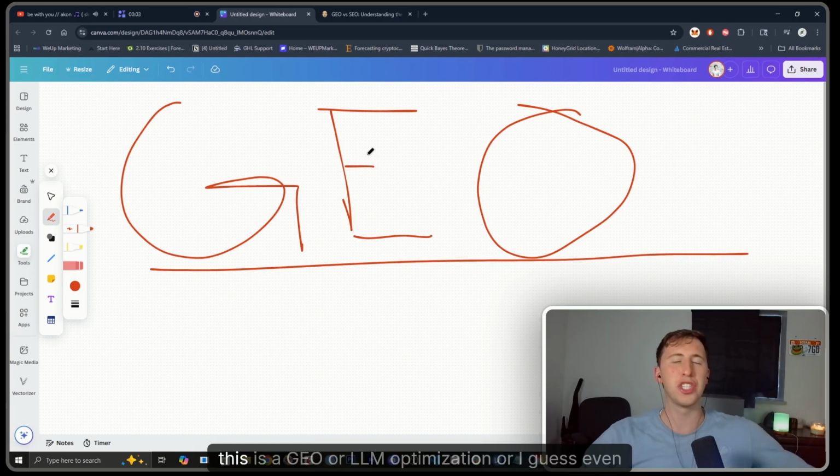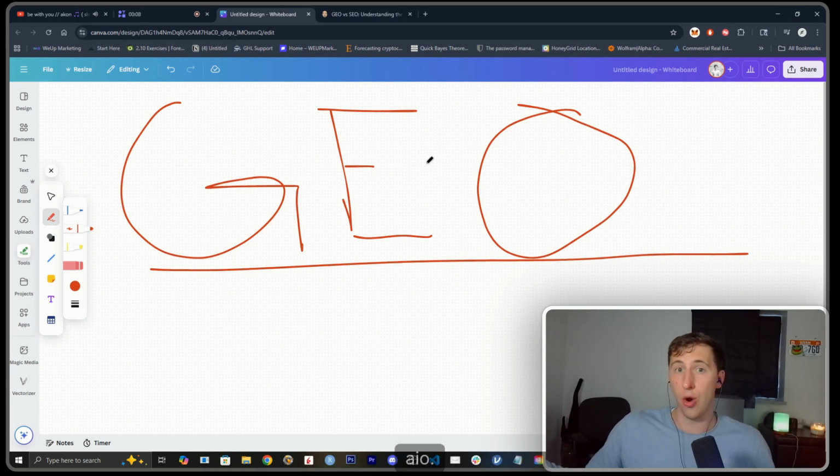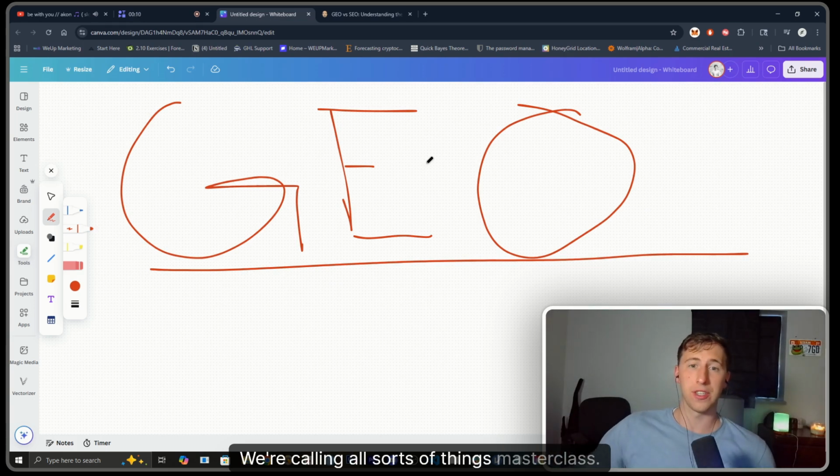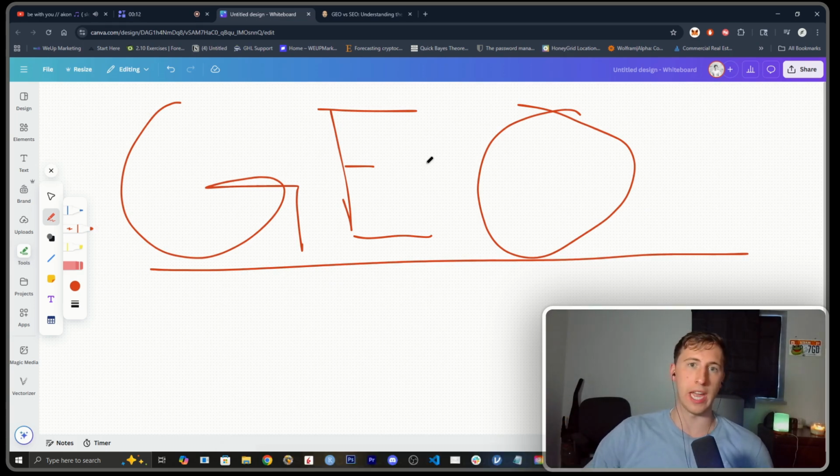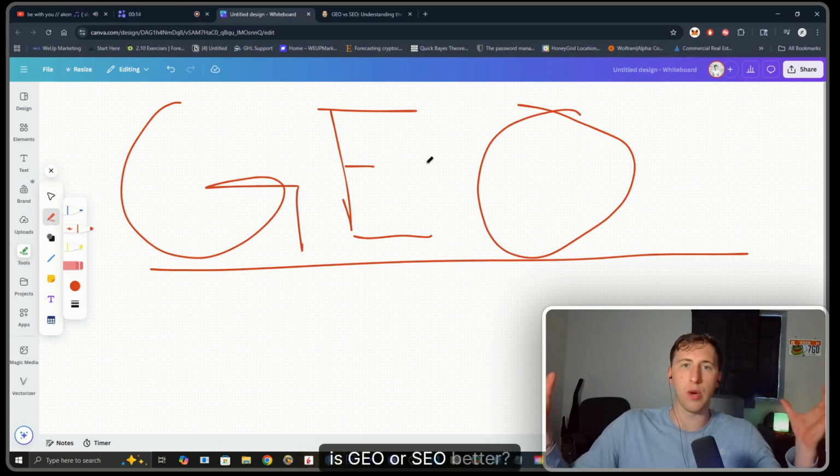All right, ladies and gents, this is a GEO or LLM optimization, or I guess even AIO. We're calling it all sorts of things masterclass. This is how you start implementing it. Everyone's saying, okay, is GEO or SEO better?